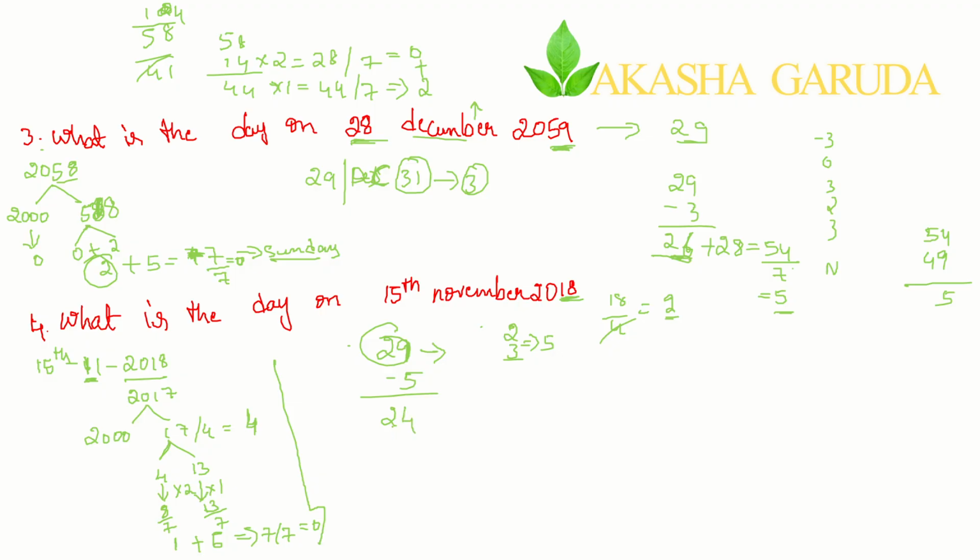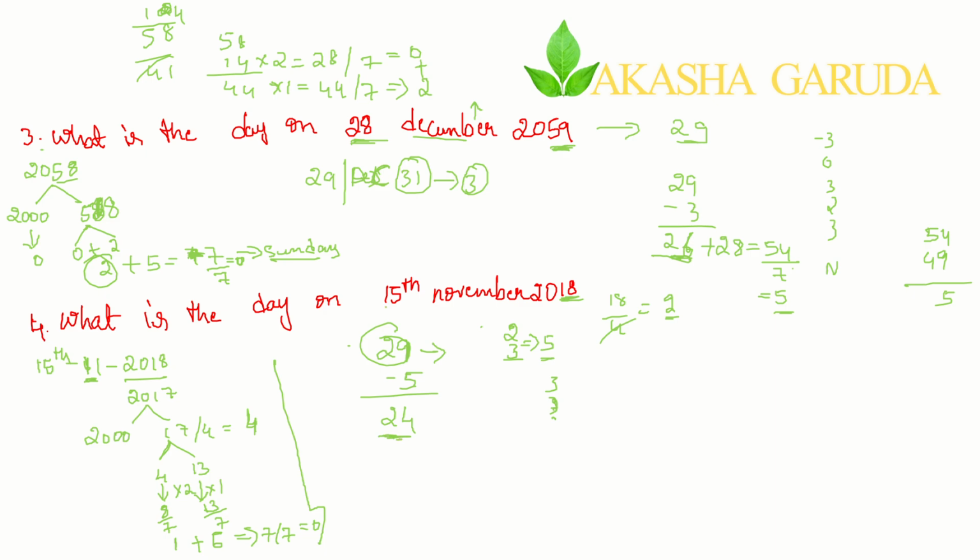Now this 24, it is 24. You have removed December and November here. November plus December, 5 we are getting, and we are removing this from the total. Now till the month of October, if you are adding all the extra days of the months, you will get 24. Till the month of October it is 24.